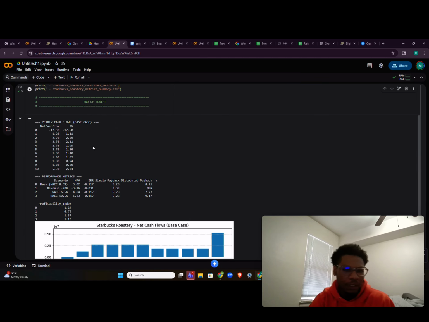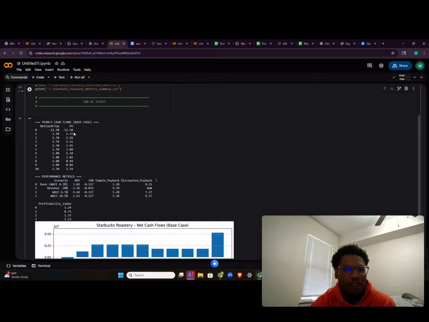And so these are calculated in the millions. So for year zero, our cash flow is negative 12.5 million. For year one, it's 1.2 million. Years 2 to 5 is 2.7 million. Years 6 to 8, 1.8 million. In year 10, it's 5.3 million.